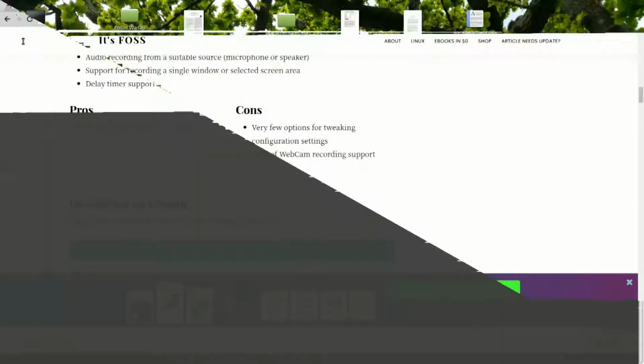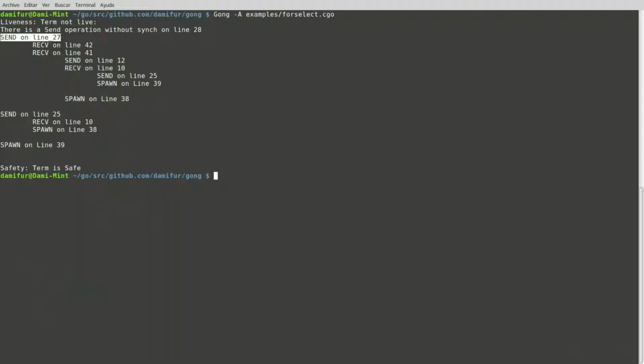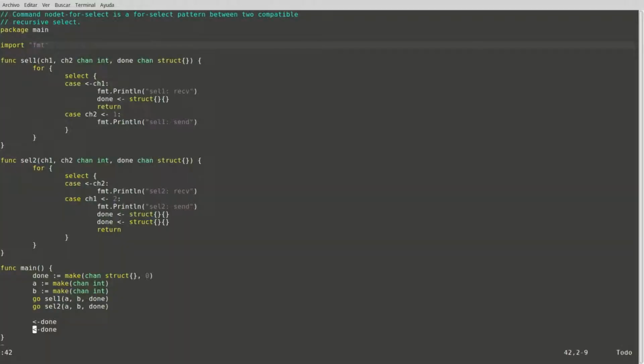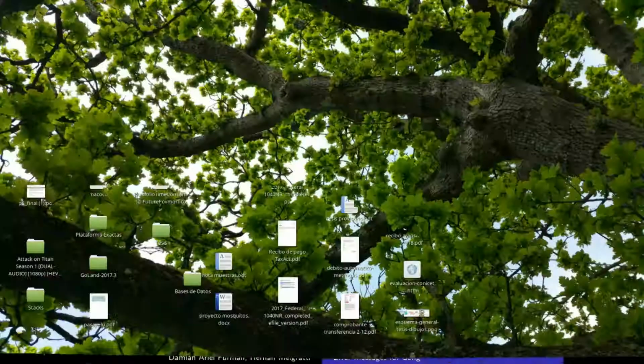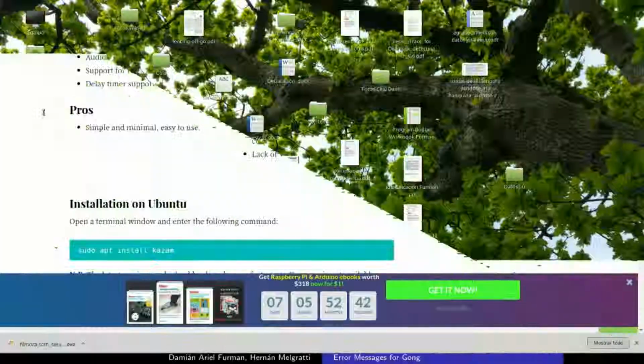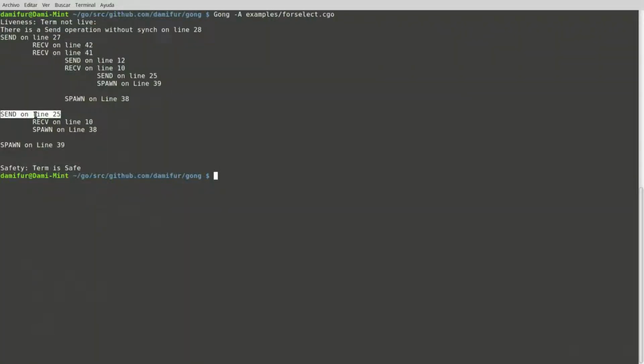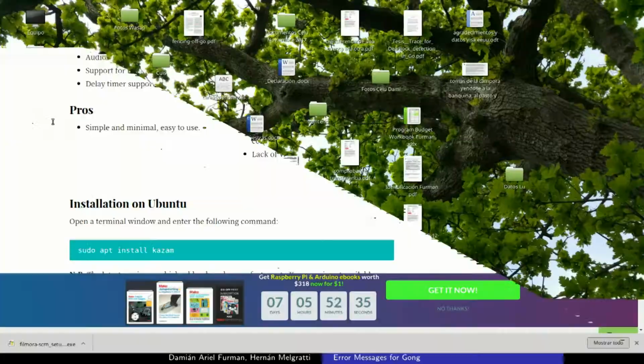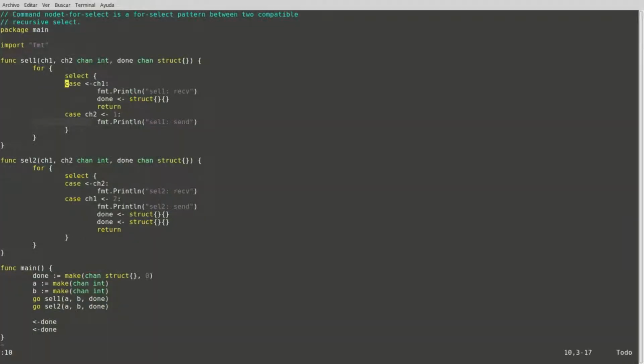But if we want more information on any of these synchronization actions, we can see the indented lines. For example, we can see that the send operation on line 27 synchronized with a receive operation on line 42. Line 42 is the second receiving of the message on the down channel. Or for example, if we want to see which operation synchronized with the send operation on line 25, we can see that there is a receive operation on line 10, which is the receive operation that send 1 does on channel 1, the first channel taking as input.